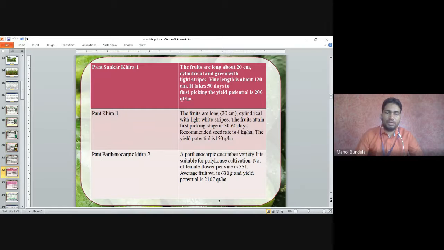Pusa Sankar Khira 1, Pant Sankar Khira 1. The fruits are long, about 20 centimeters, cylindrical and green with light strips. Vine length is about 120 centimeters. It takes 50 days to first picking and the yield potential is 200 quintal per hectare.